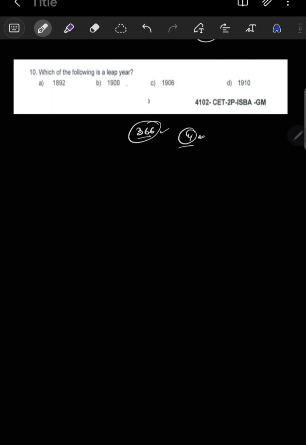Now, if you see here, option A is divisible by 4 and option B is also divisible by 4. Now you have to check here. Option B is a century year, and century years should be divisible by 400. If a century year is divisible by 400, then it is a leap year. Now option B is divisible by 4 but not divisible by 400. It means it is not a leap year. So option A is the correct option because it is divisible by 4. Now comment your answer: is 2000 a leap year or not?